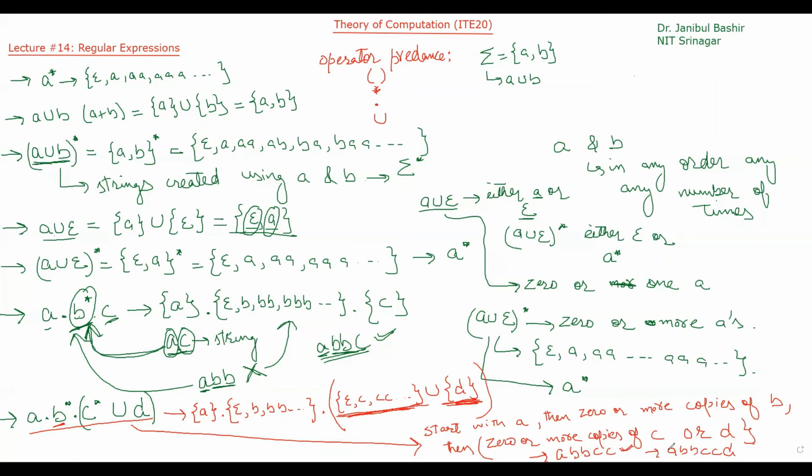No. Why? Because first should be A. A is here, then 0 or more copies of B, that is also here. Then we should have 0 or more copies of C or D. But here we have 0 or more copies of C and D. We have both here.